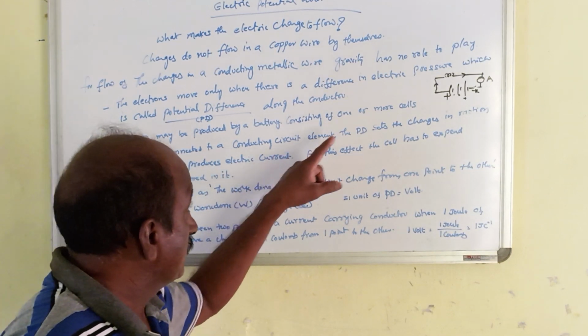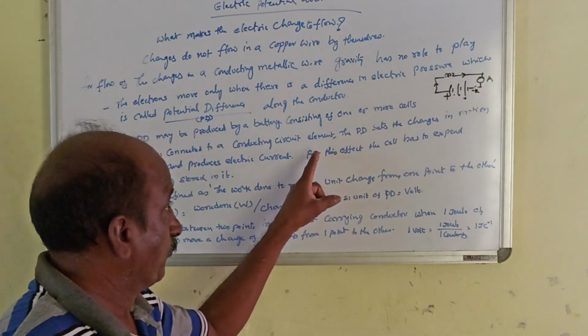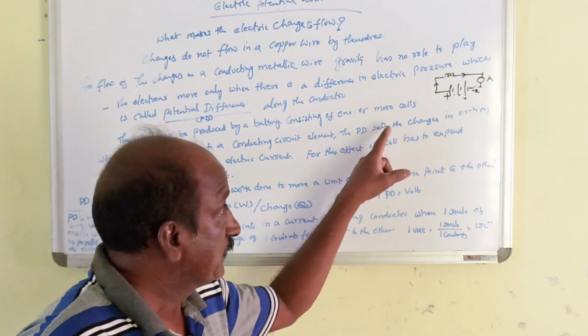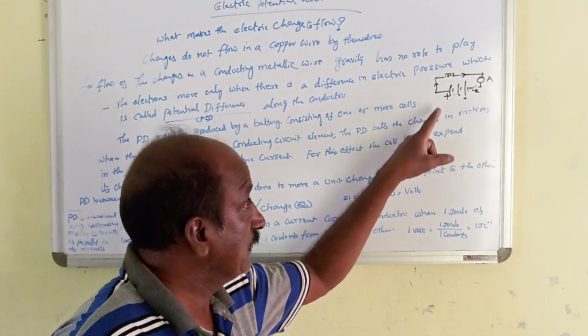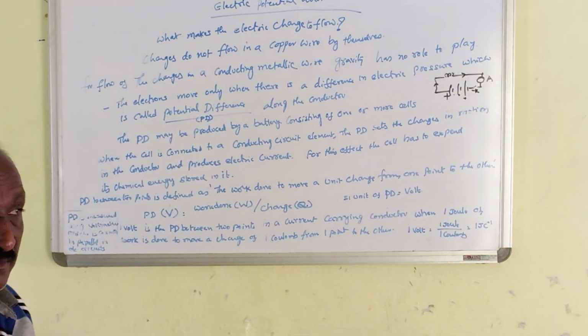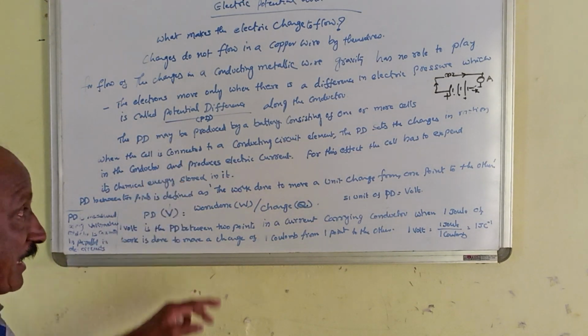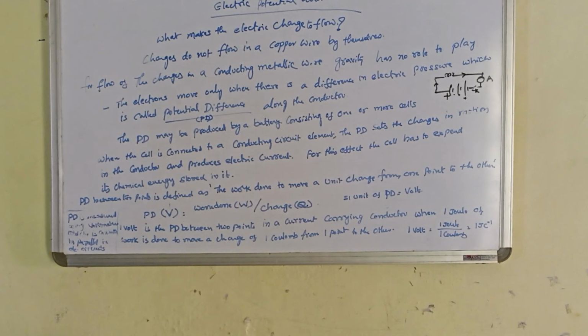So when the cell is connected to a conducting circuit element, the PD, the potential difference, sets the charges in motion. When the circuit is connected to a battery, then only the action takes place.